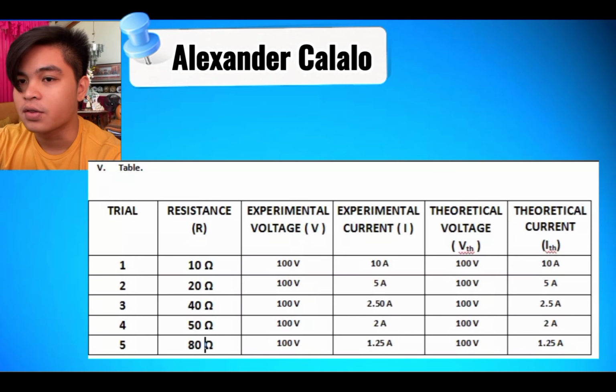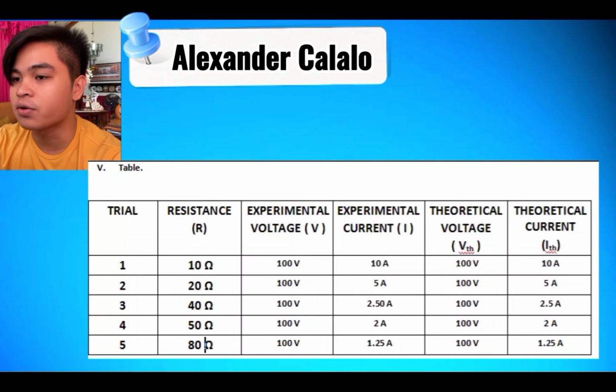Trial number 4, the resistance is 50 ohms. The experimental voltage is 100 volts. The experimental current is 2 ampere. The theoretical voltage is 100 volts. The theoretical current is 2 ampere.